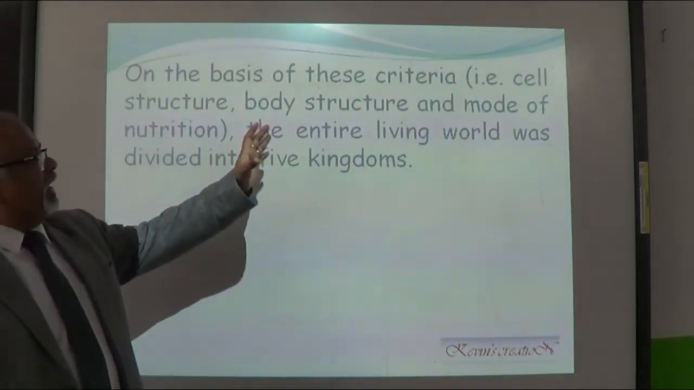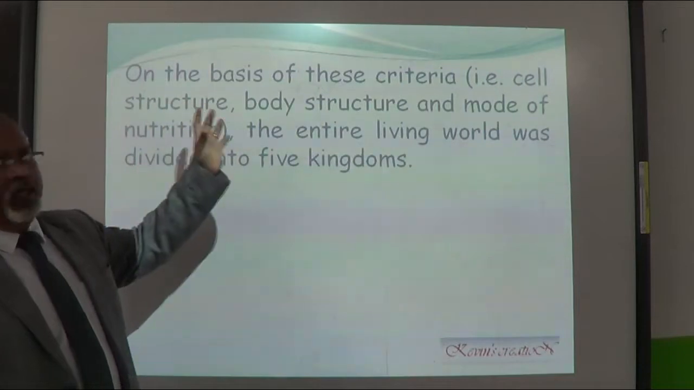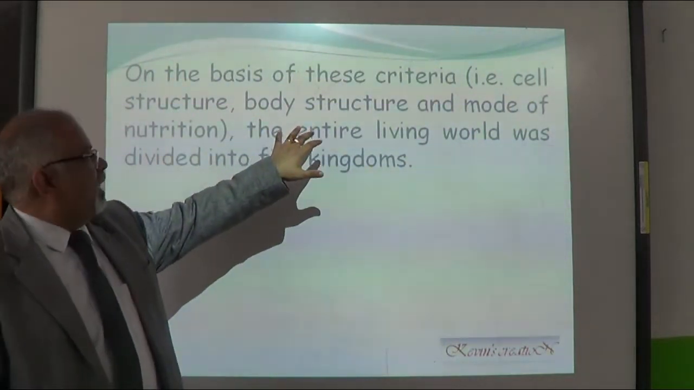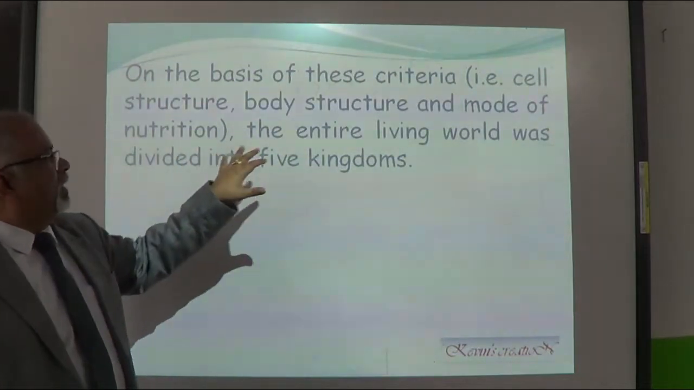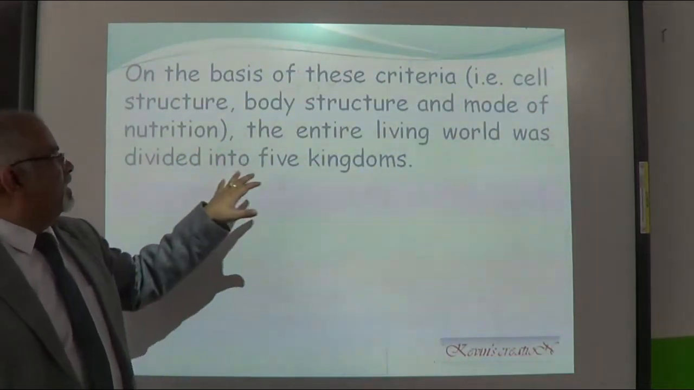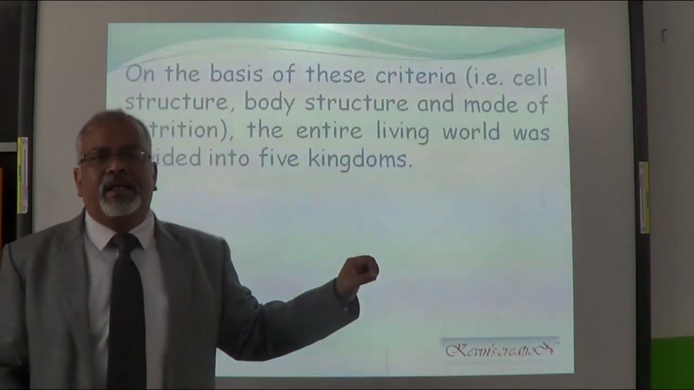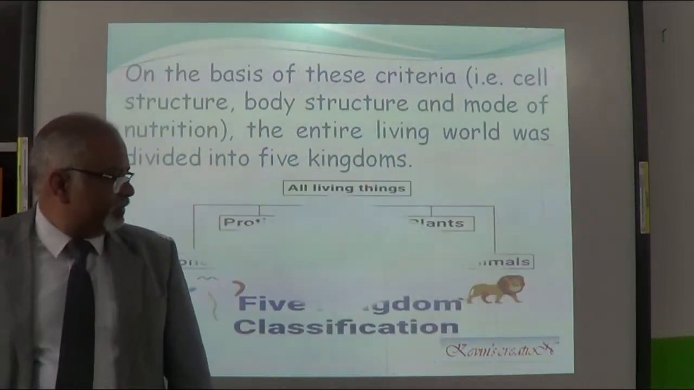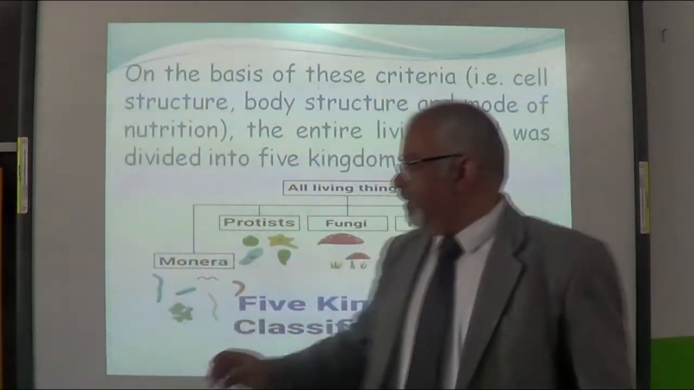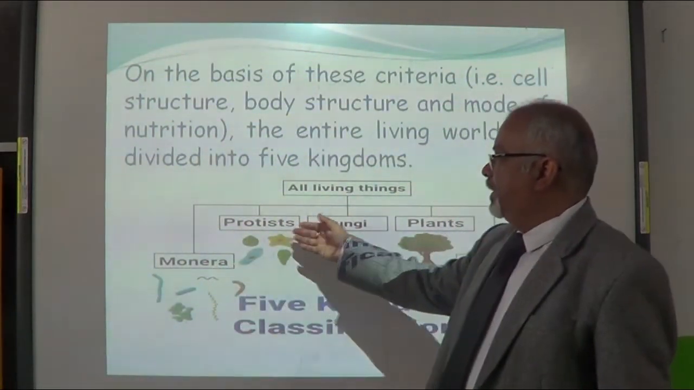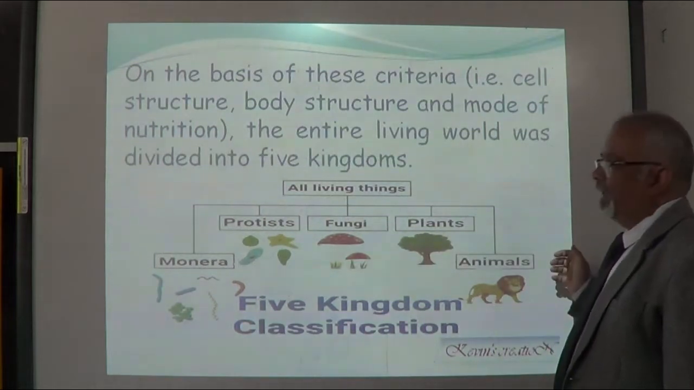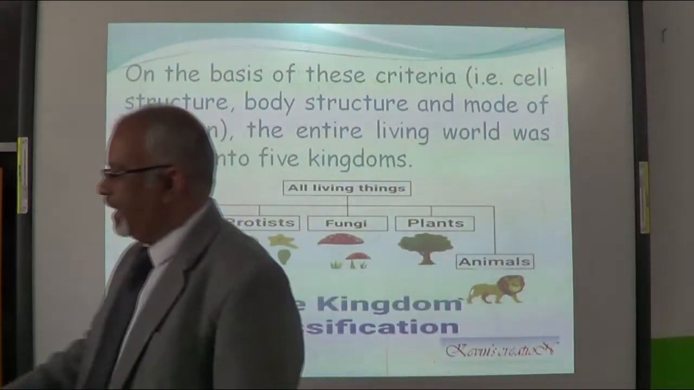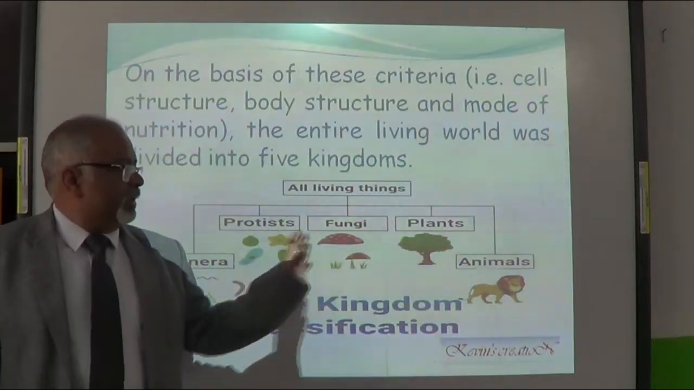On the basis of these criteria, what are these criteria? 3 criteria: the cell structure, body structure and mode of nutrition. The entire living world was divided into 5 kingdoms. And what are these 5 kingdoms? Monera, Protista, fungi, plants and animals. So next class we will be studying all these kingdoms separately.